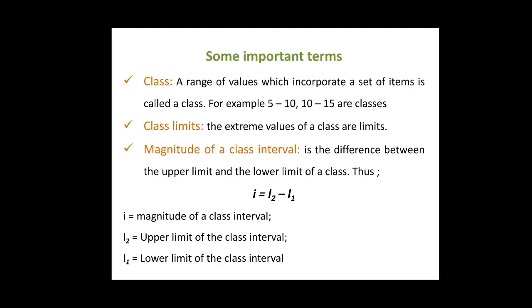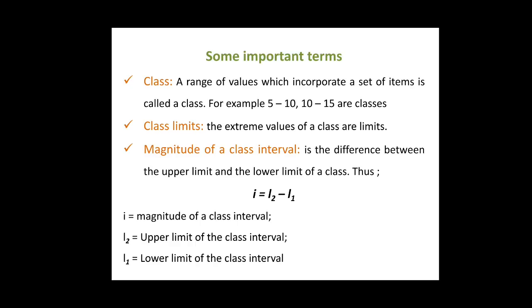For example, in a class 5 to 10, the magnitude of the class interval would be the difference between the upper limit, which is 10, and the lower limit, which is 5. Thus, the magnitude of the class interval is 10 minus 5, which is equal to 5, which means 5 is the magnitude of the class, or we can simply say it as class interval.